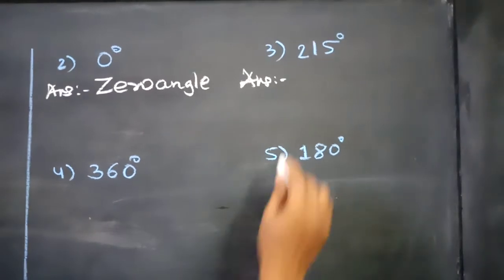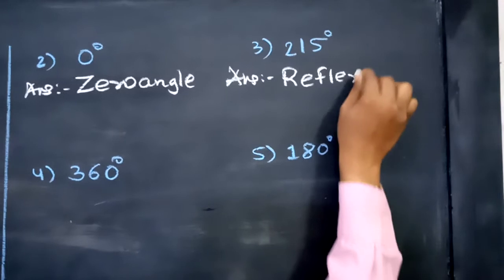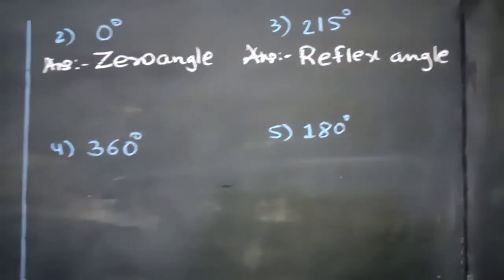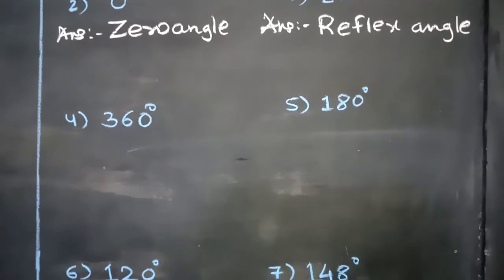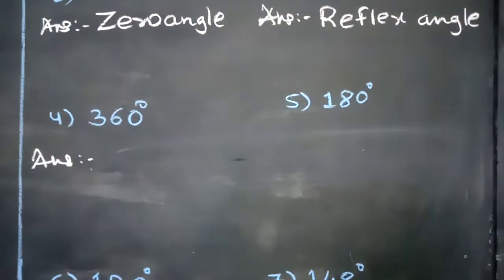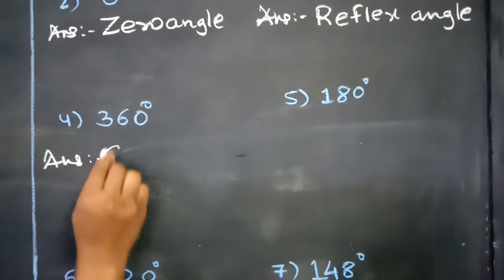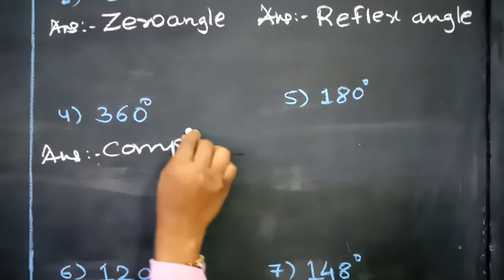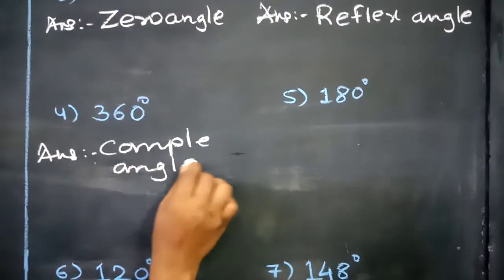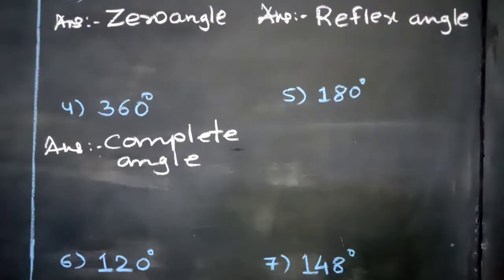It will be a reflex angle. So right here, reflex angle. Move towards question number 4. 360 means what? Your complete circle. So it is a complete angle, because the measure of a complete angle is always 360 degrees.